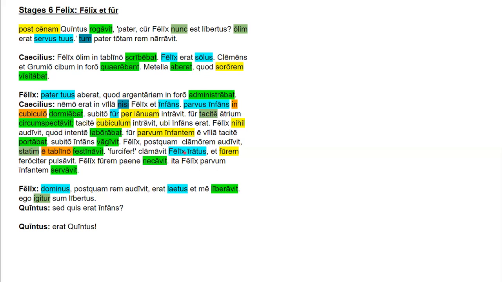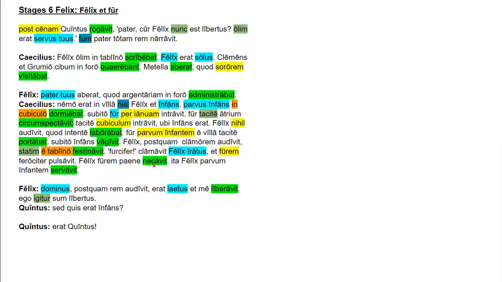Fur, clamavit Felix iratus, et furem ferociter pulsavit. So fur is going to be a vocative because he's directly addressing him. Clamavit is a perfect tense verb. Felix iratus is the nominative subject. Iratus, by the way, is the adjective describing Felix. Et is a conjunction joining clamavit to the next verb, both of which have Felix as the subject. Furem is the accusative direct object of this next verb. Ferociter is an adverb. We can tell because of that ter, and pulsavit is another perfect tense verb. So what this means is: thief, exclaimed the angry Felix, and he fiercely punched the thief.